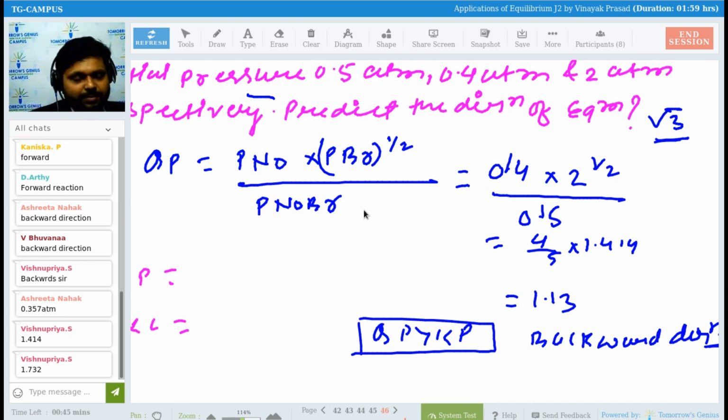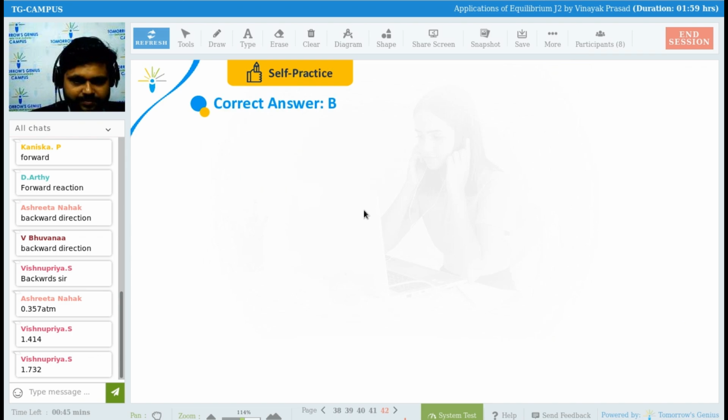Partial pressure of what? Product side upon partial pressure of the reactant side only. There the P term will be used. There we were using the concentration term, and this will be used for gases, and there we were using it for anything. Is it okay now? Now come to the point. So we have seen so many things here.